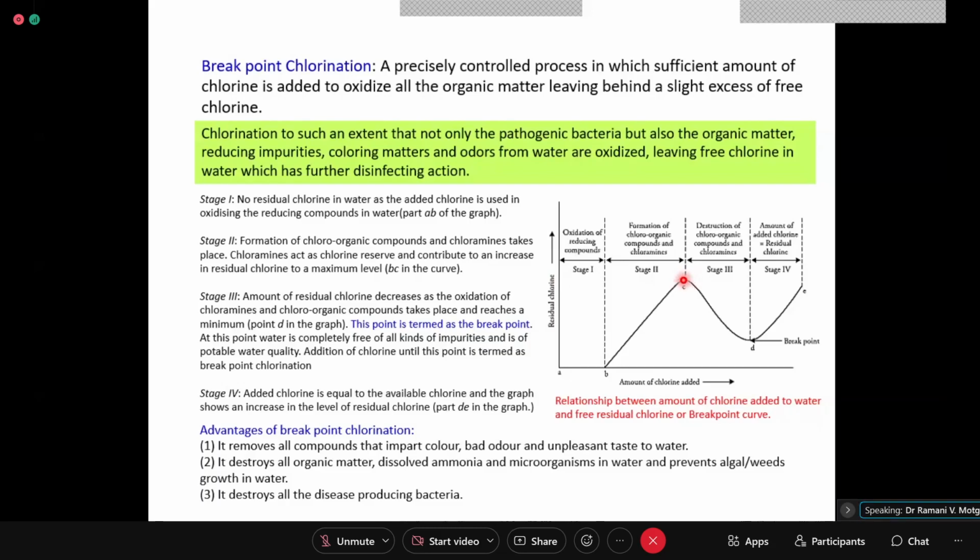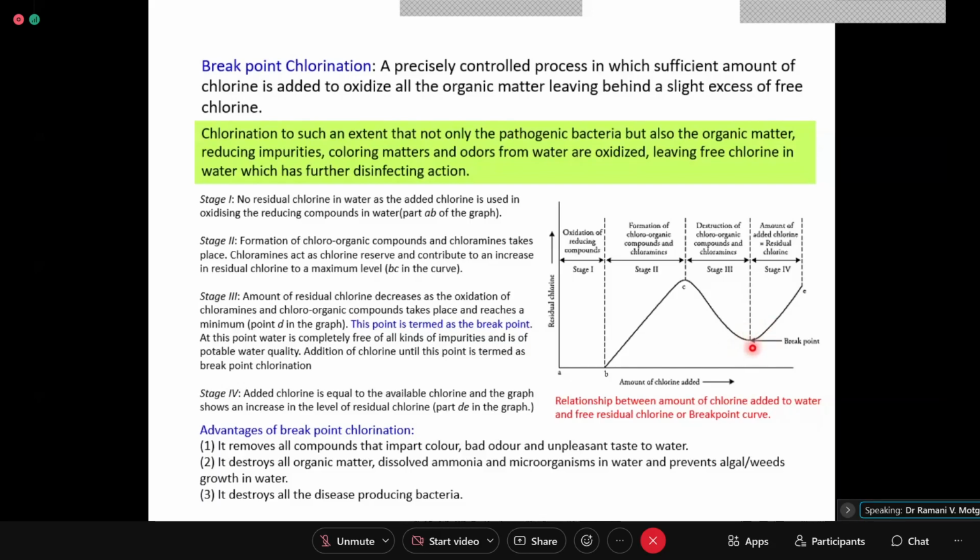And from this point, the chlorophenolic compounds will start getting oxidized, or undergo destruction. So this part from point C to D is the destruction of chloro-organic compounds or chloramines. The D point is termed the breakpoint chlorination, or the breakpoint.